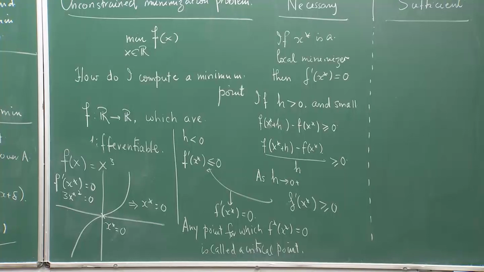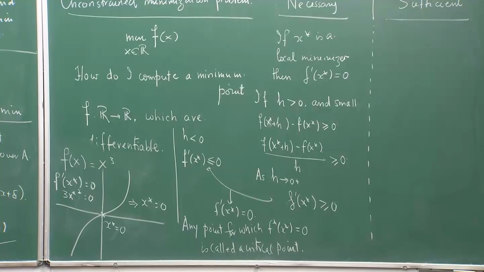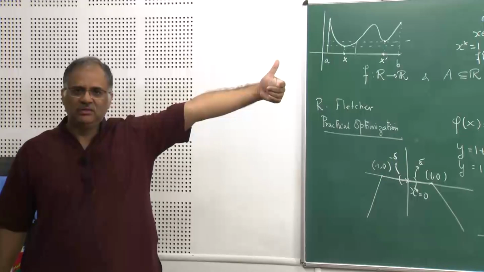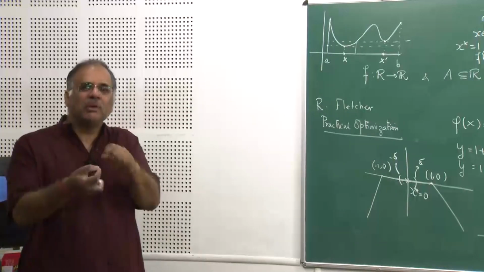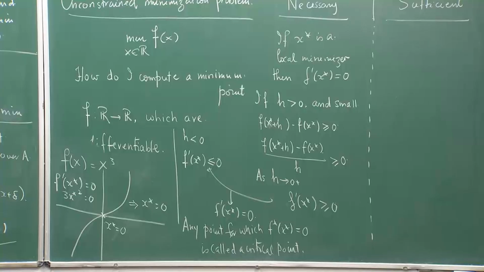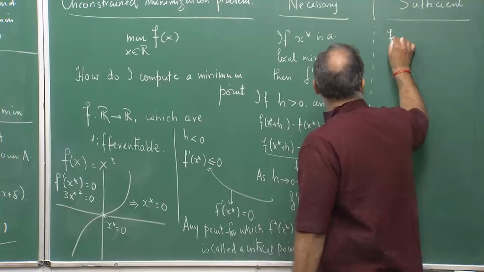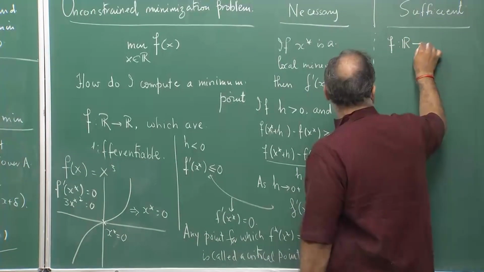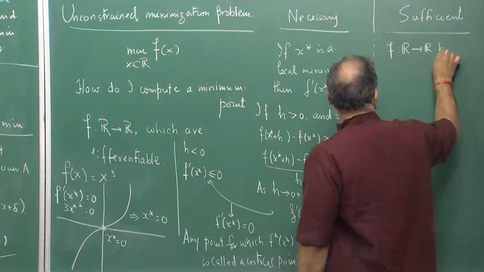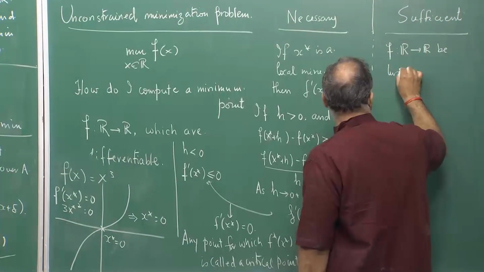If I have that point, there is no way I can say that that is a minimizer. So, there must be some additional conditions required, and for those conditions I need f to be twice continuously differentiable. So, let f from R to R be twice continuously differentiable.